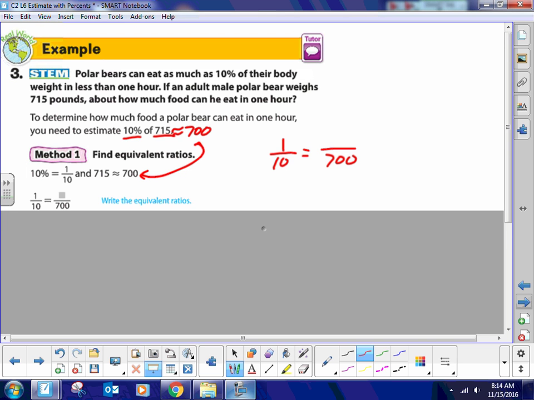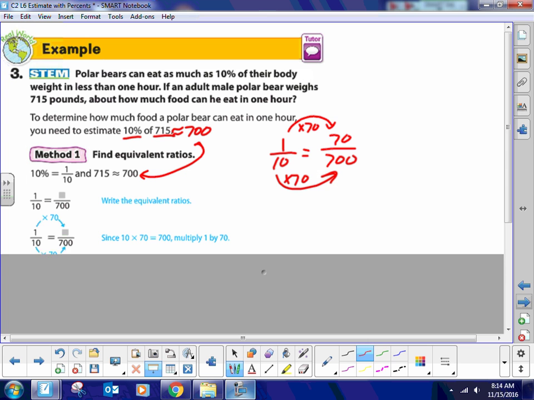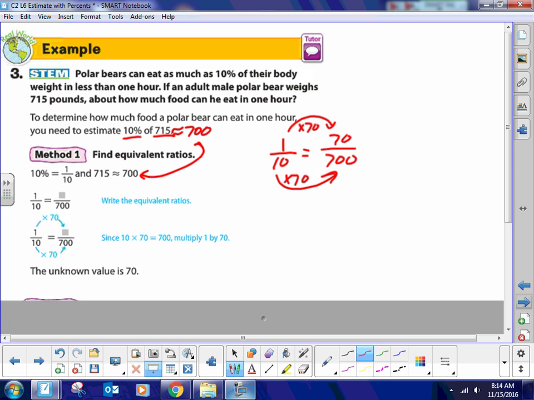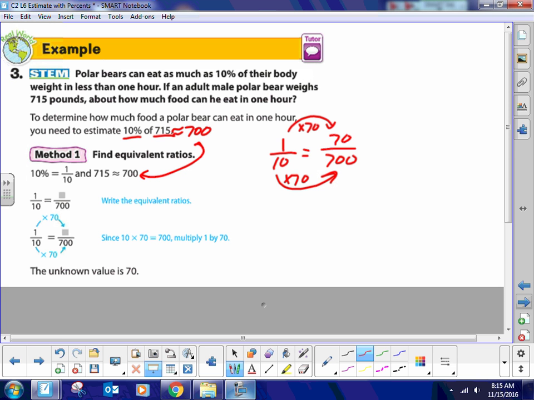Now, how do you get 10 to look like 700? You multiply by 70. Whatever you do to one number, you do to the other. This is just equivalent ratios. We've been doing this forever. You should be able to do this now on your own without too much help. Now, that's doing it with equivalent ratios. And the unknown value is 70. We figured that out pretty quick, right?